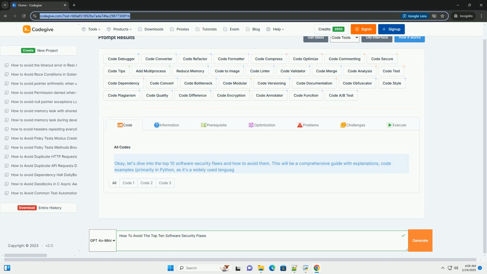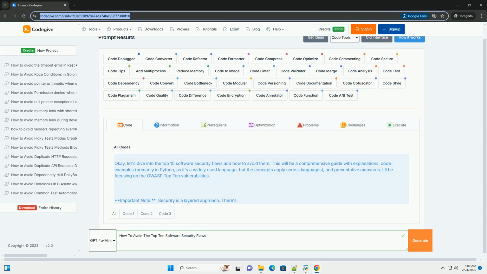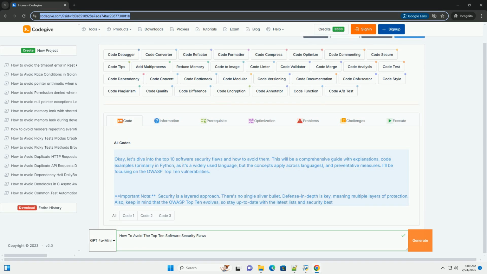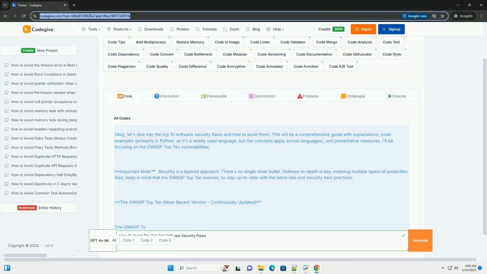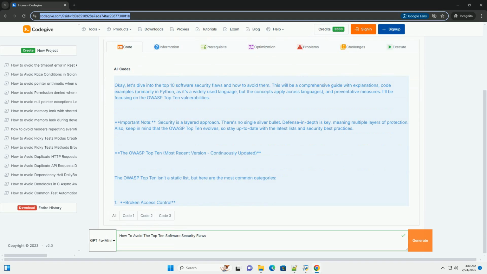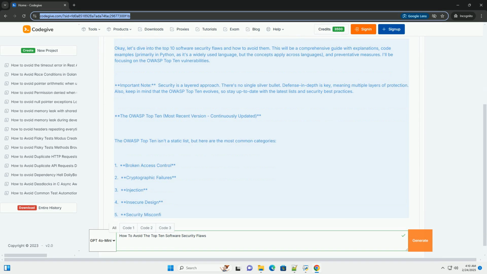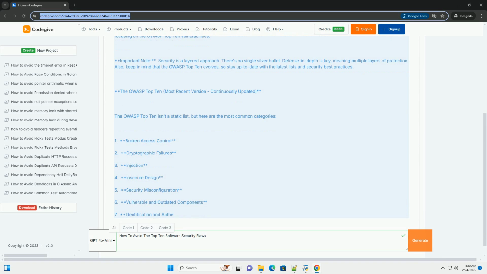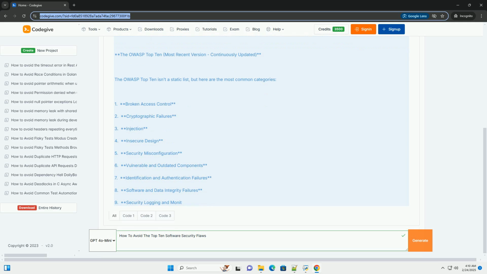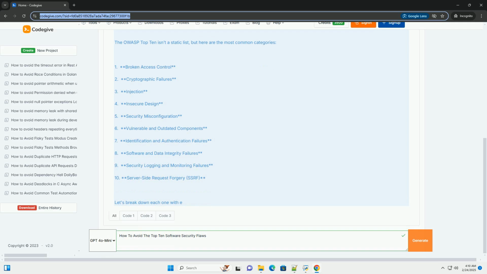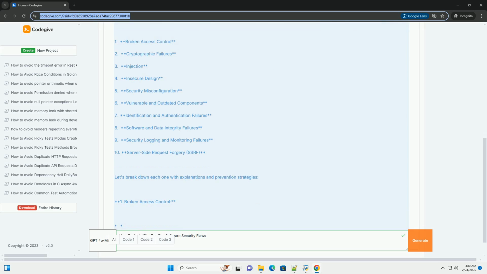OK, let's dive into the top 10 software security flaws and how to avoid them. This will be a comprehensive guide with explanations, code examples, primarily in Python, as it's a widely used language, but the concepts apply across languages, and preventative measures. I'll be focusing on the OWASP Top 10 vulnerabilities.